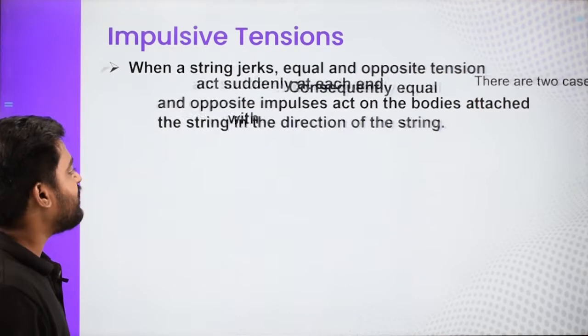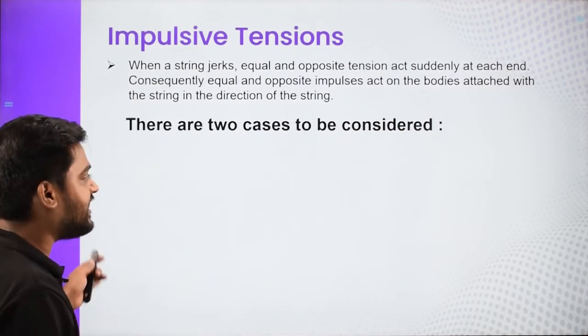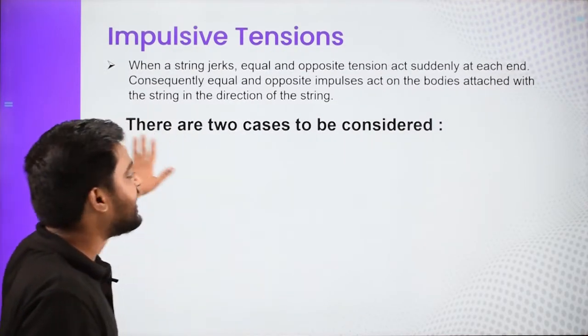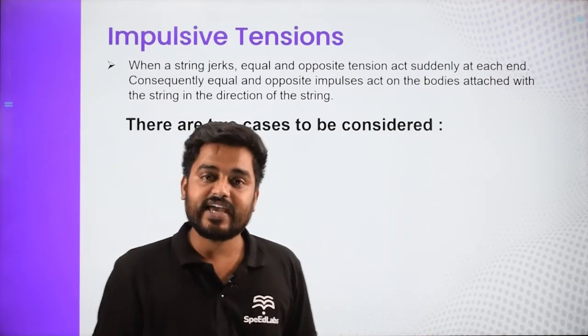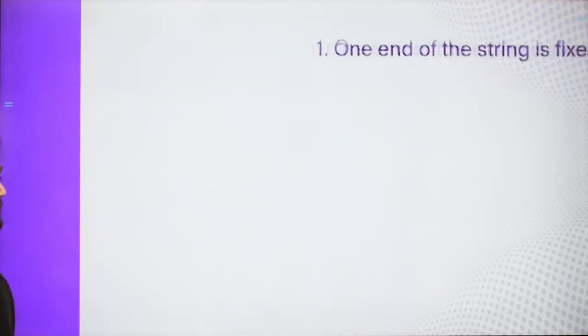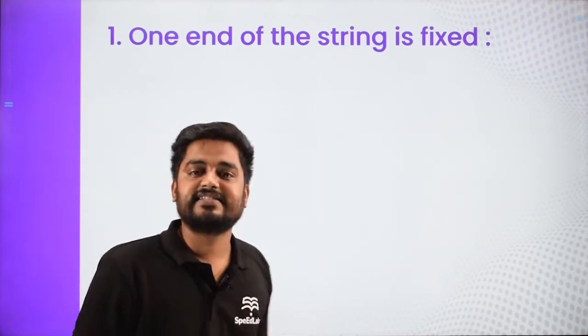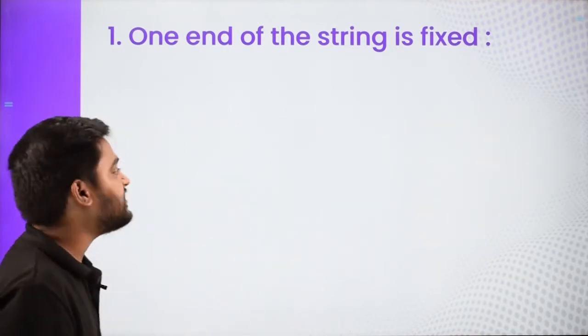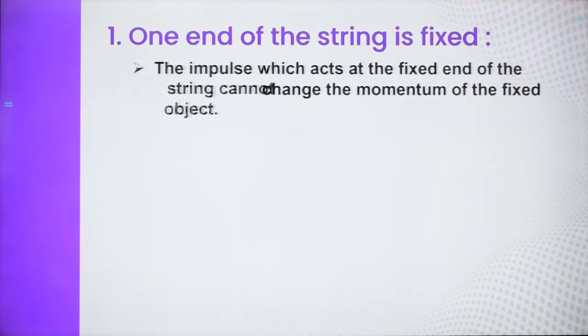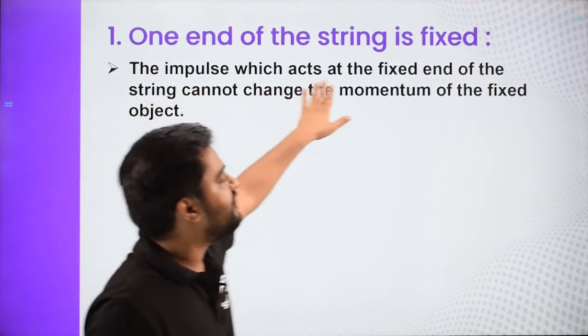So what about the direction? There are two forces which are equal and opposite, and there are two cases which we are considering. Case number one is when one end of the string is fixed, just like the example which I told, one end is fixed and the other is moving. So the impulse which acts on the fixed end.